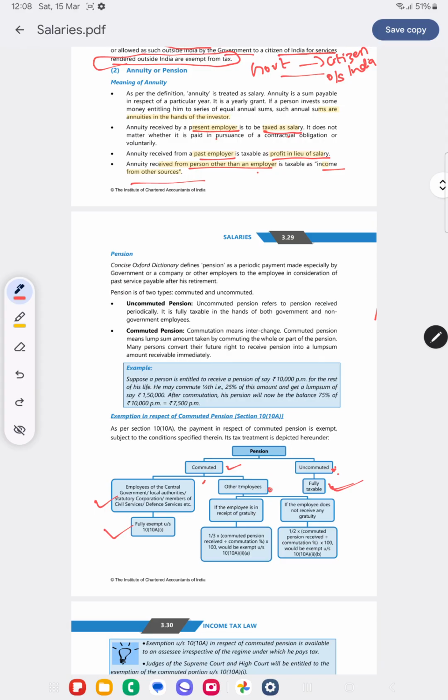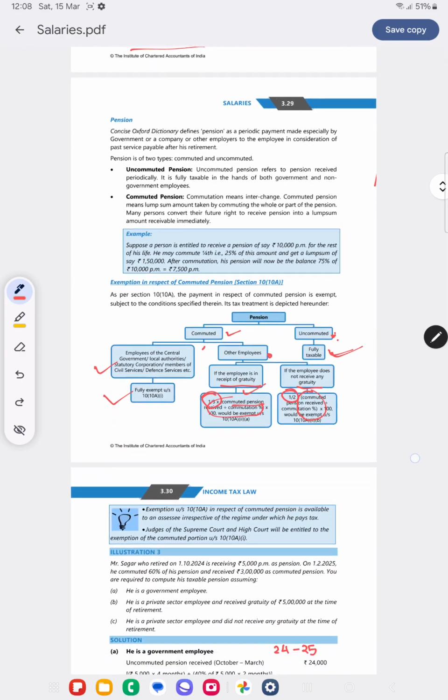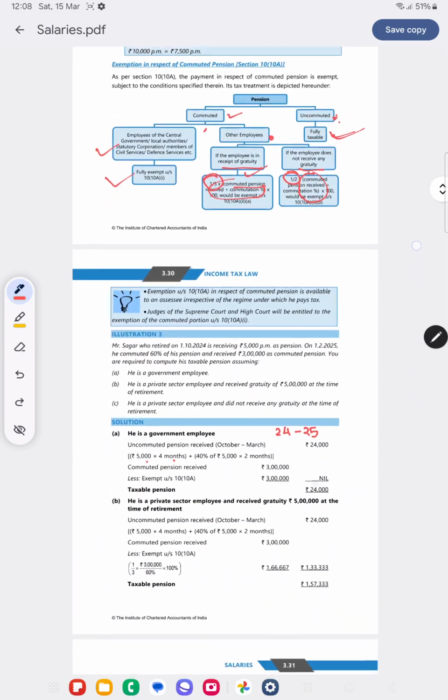For other employees, we have to see whether they are receiving gratuity or not. If they are receiving gratuity also, the exemption amount will be only 1/3 of the total pension. If they are not receiving gratuity, then it will be half of the total commuted pension. So now, what is this total commuted pension? Commuted amount divided by commutation percentage, into 100%. We'll check this with the help of an example.